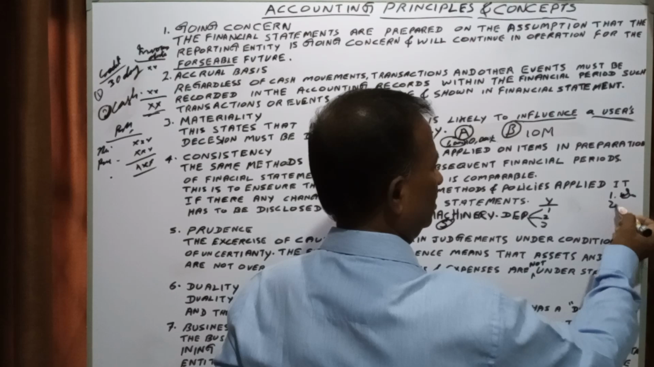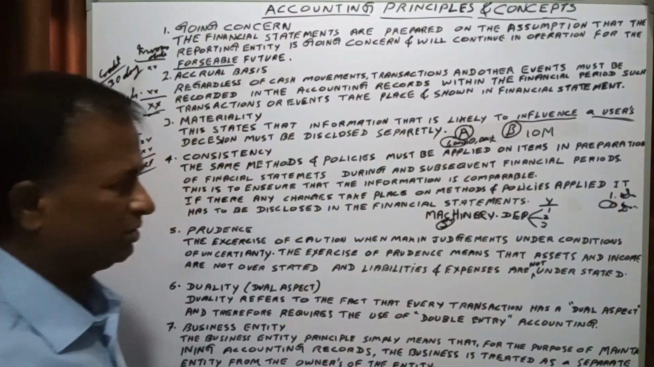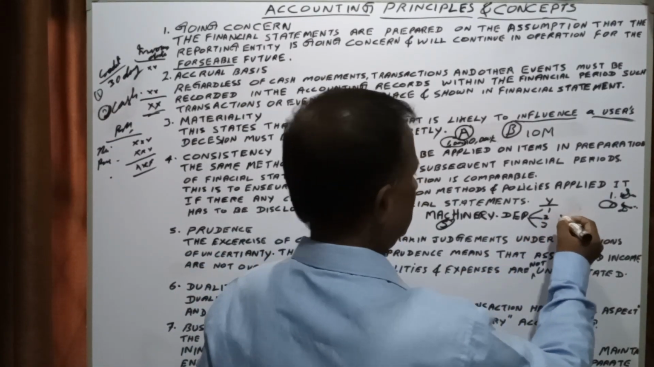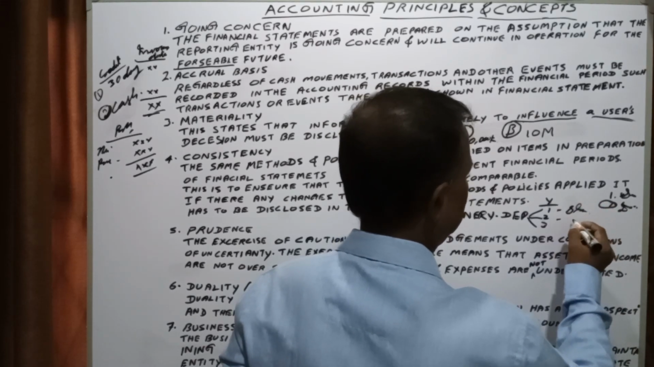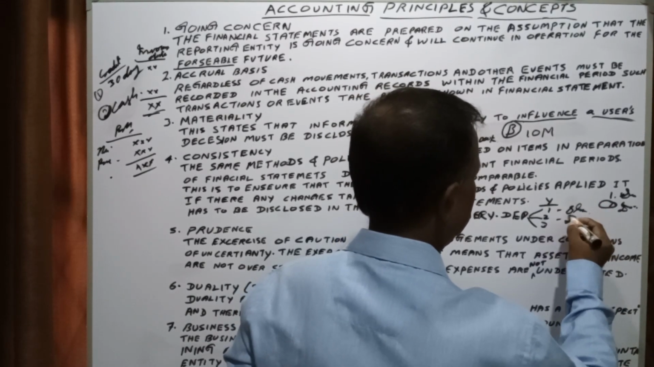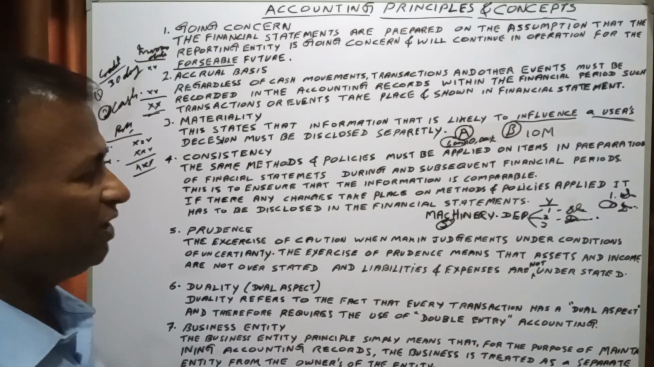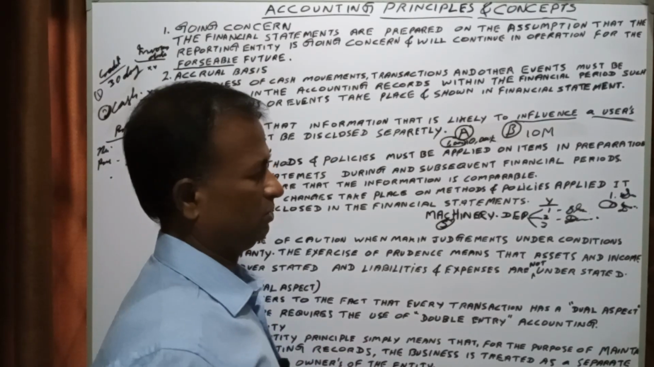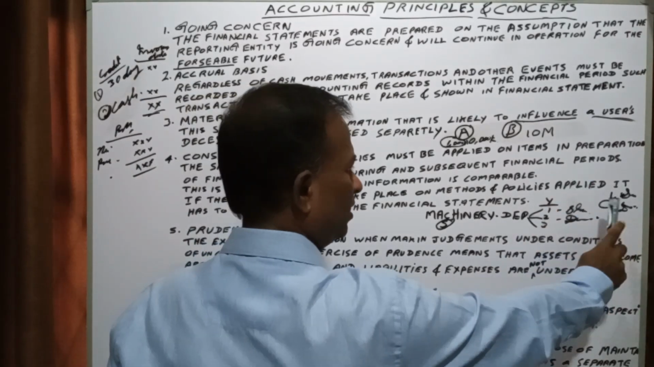Okay, second one is diminishing method. So many methods are there. While in the first year you are depreciating the machinery on straight line, and in the second year you are depreciating on diminishing method, that will also affect the comparability of the financial statements. So that is not allowed.